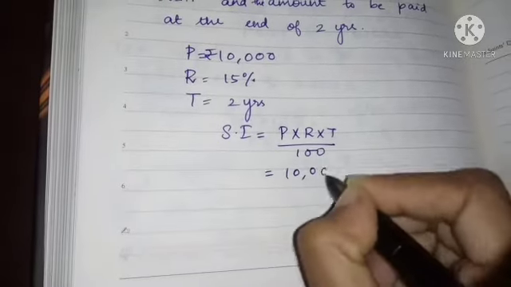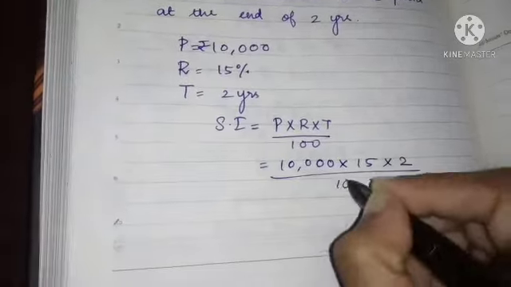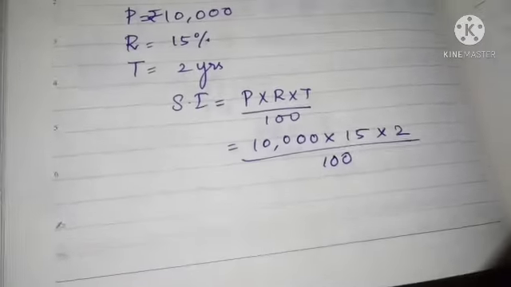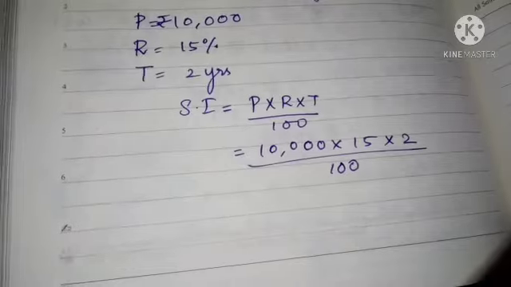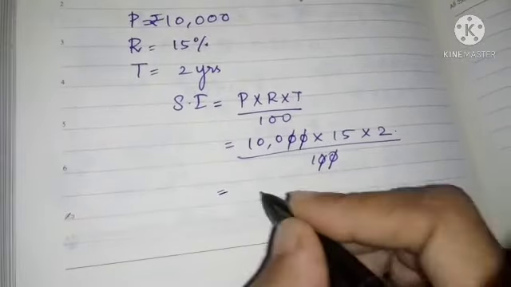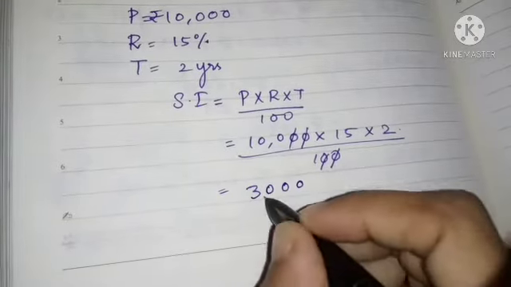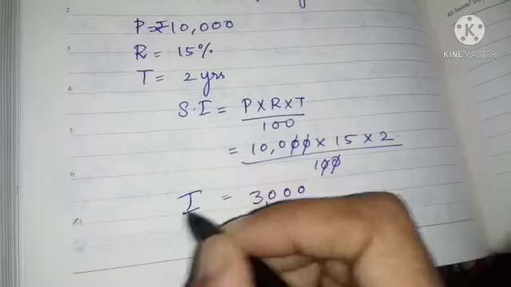Principal is 10,000 into rate 15 into 2 divided by 100. The zeros cancel. 15 into 2 is 30. So 3,000 is the interest.